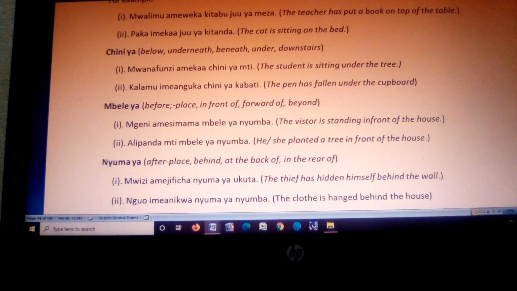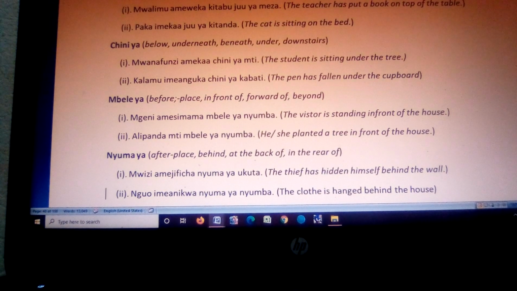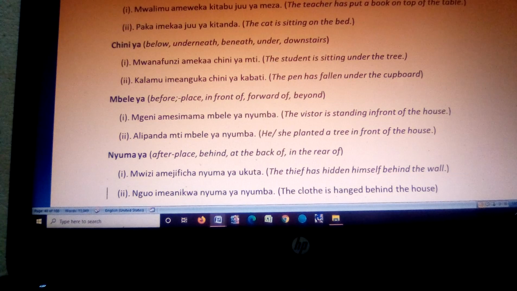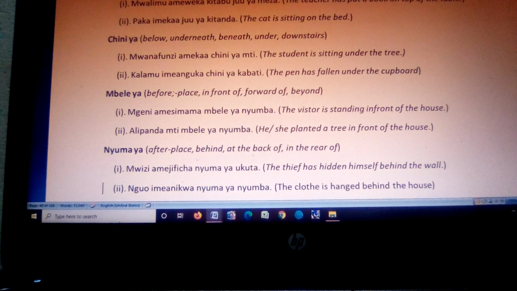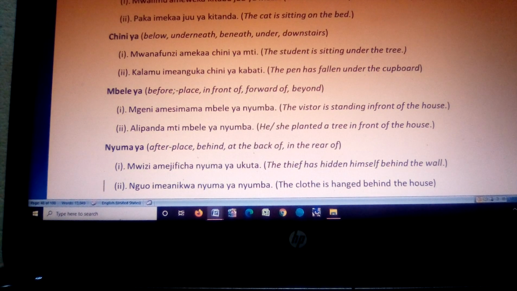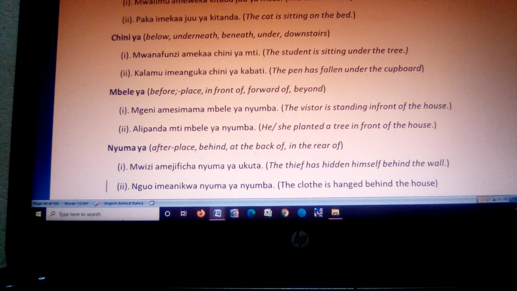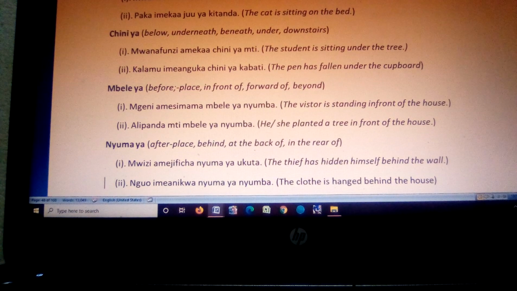Then we have another preposition of position, that is nyuma ya. Nyuma ya can mean after, that's for a place. It can mean behind. It can mean at the back of. It also means in the rear of. For example, we have mwizi amejificha nyuma ya ukuta.